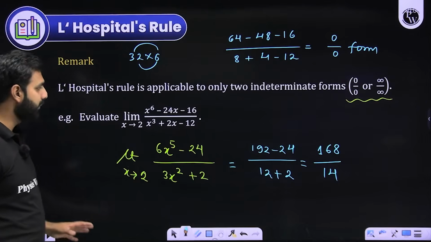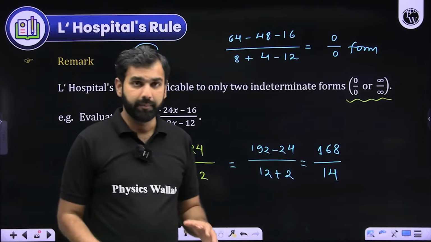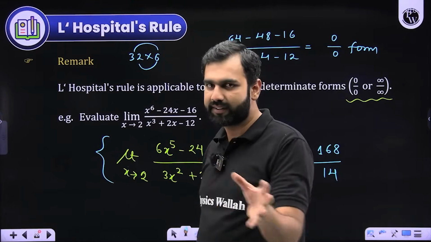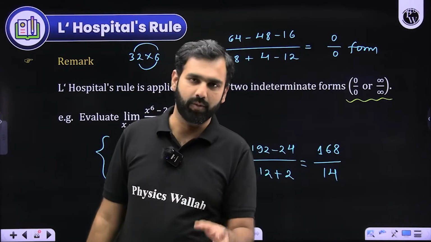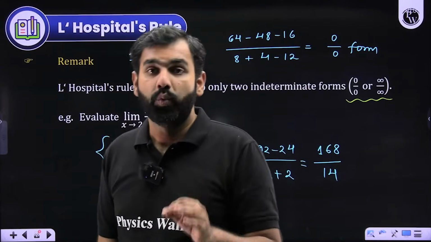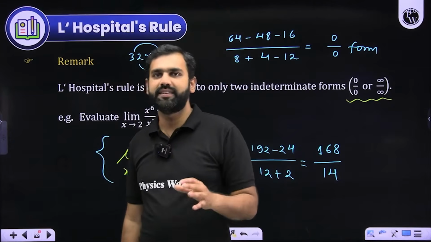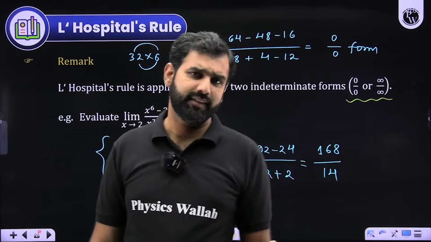But mostly my concern was to make you understand how you apply the L'Hopital rule. Remember, in the questions of limits, this is a short technique which we have already discussed before discussing the different methods of evaluating limits. I repeat, whenever you see a 0 by 0 or an infinity by infinity form, don't hesitate in applying it. But it has its own flaws and demerits, which we'll discuss in the upcoming stages.